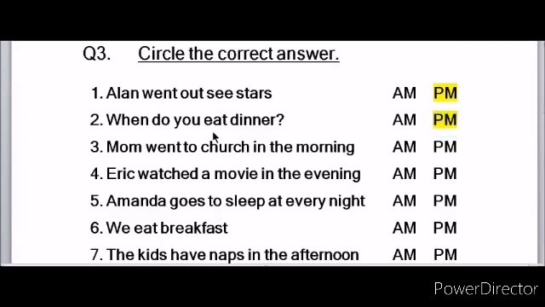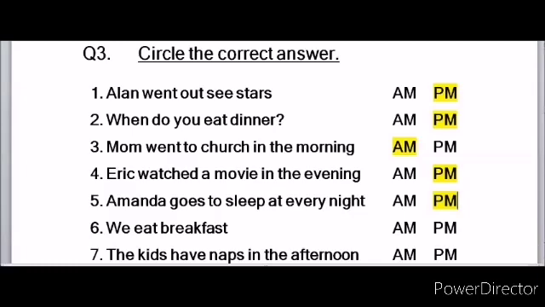So the answer is PM. Then mom went to church in the morning. So morning means before noon. So that is AM. Then Eric watched a movie in the evening. So all evening is after midday. So it is PM. Amanda goes to sleep at night. So she goes to sleep at night. Night is, obviously it is PM. Night you always say PM.